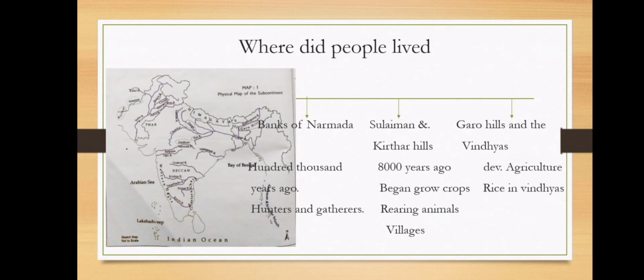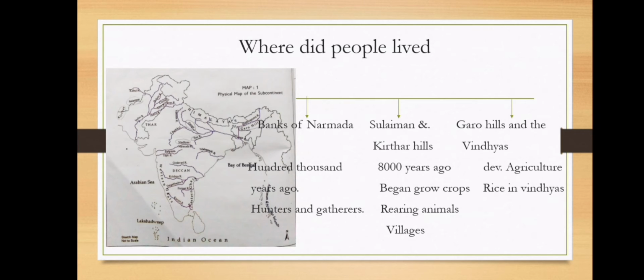When they started growing crops, they have to look after the plants, they have to water them, and when their agricultural products are harvested, they have to store them. For that purpose, they need to stay in one place.